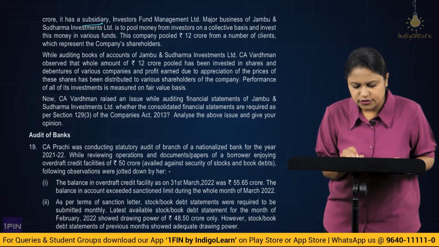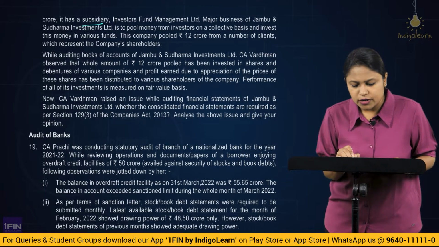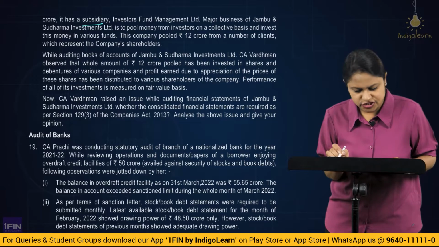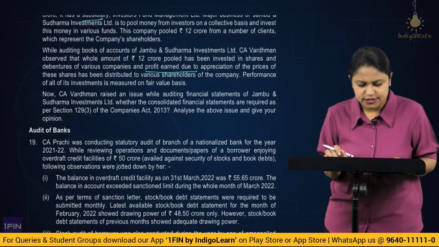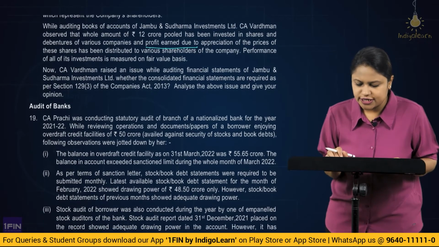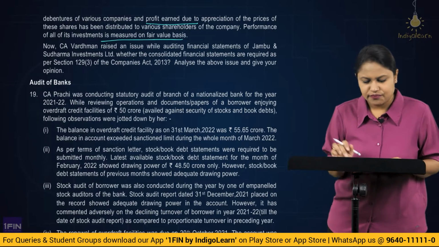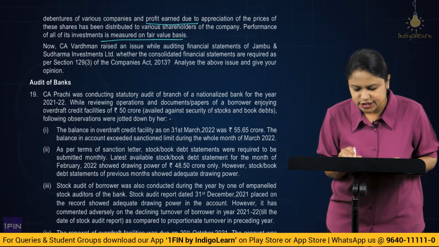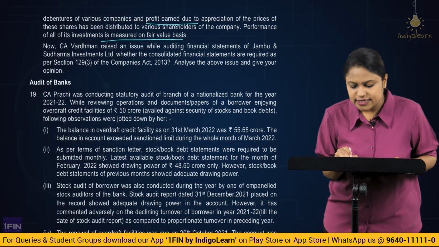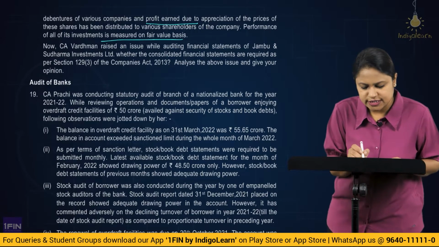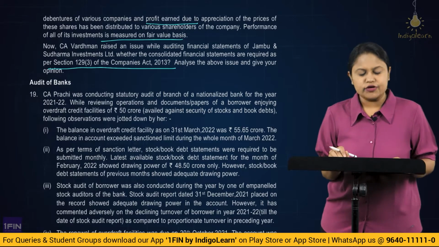While auditing the books of accounts of Jambu and Sudharma Investment Limited, CA Vardhaman observed that the whole amount of 12 crore pooled has been invested in the shares and the debentures of various companies, and the profit earned due to appreciation in the prices of these shares has been distributed to the various shareholders of the company. Performance of all its investments is measured on a fair value basis. Now, CA Vardhaman raised an issue while auditing financial statements of Jambu and Sudharma Investment Limited, whether consolidated financial statements are required as per section 129 subsection 3 of the Companies Act or not. Analyze the above issue and give your opinion.